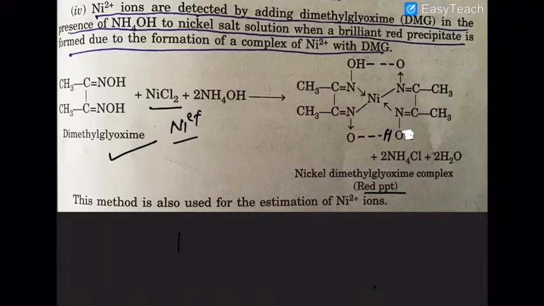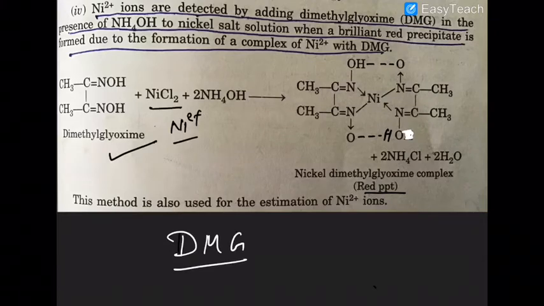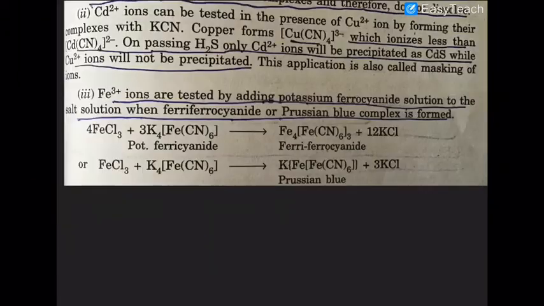So the complex formation with DMG is also a gravimetric method, that is, how much nickel is present. Remember that. Draw the structure 3-4 times so that you have adequate practice to draw the structure of the nickel DMG complex. This is a very well-known question and it is nearly always asked in the examination. Similarly, cadmium 2 plus can also be tested in the presence of copper 2 plus ion.